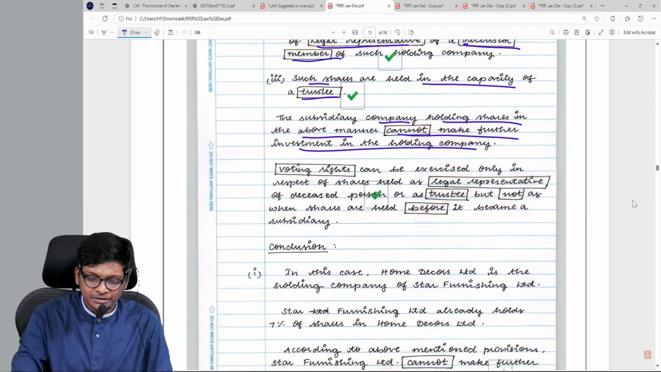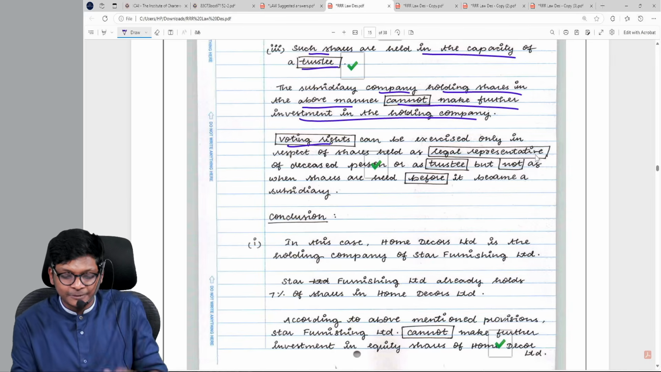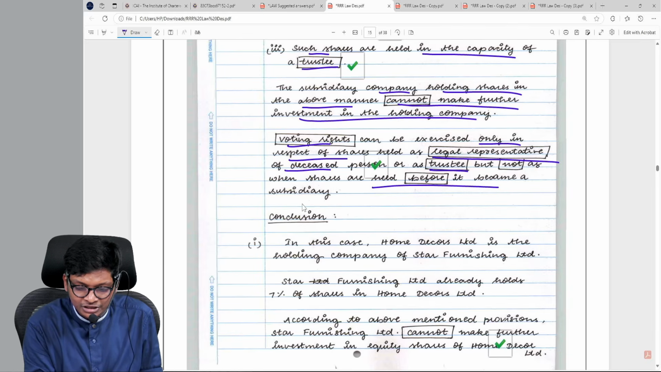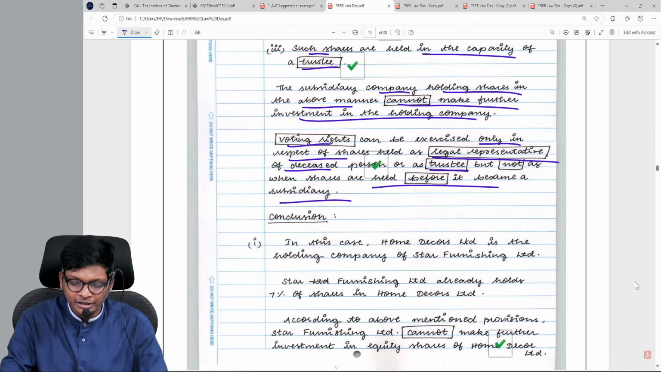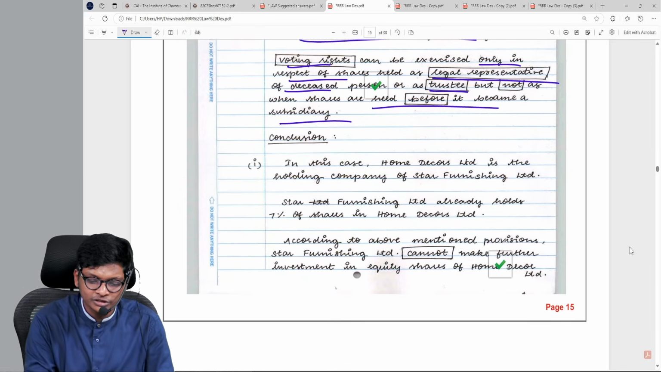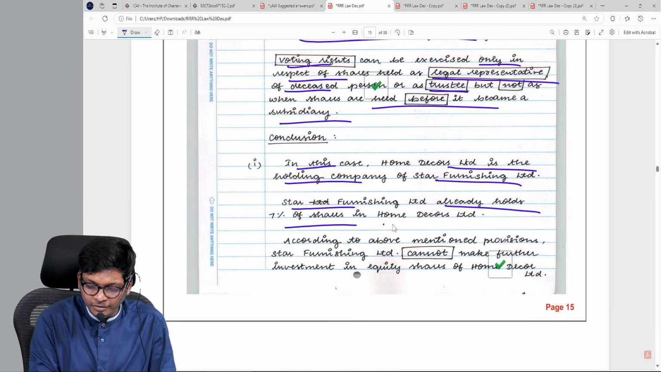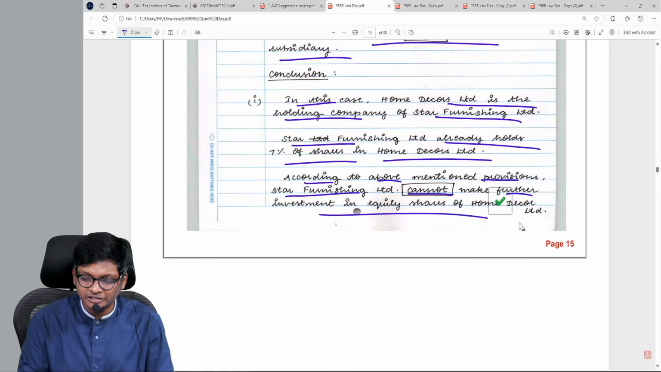Okay, this is the provision. But voting right can be exercised only in the exceptions. See, it can be exercised only in respect of shares held as legal representative or trustee, but not when the shares were held before. So in exception cases you can exercise voting rights. Okay. Now conclusion. In first case, Home Decor is the holding of Star. Star is already holding 7% in Home Decor. According to above mentioned provision, Star Furnishing cannot make further investment in equity.